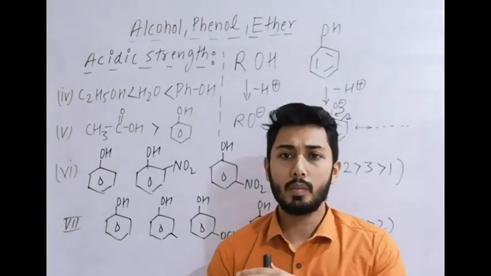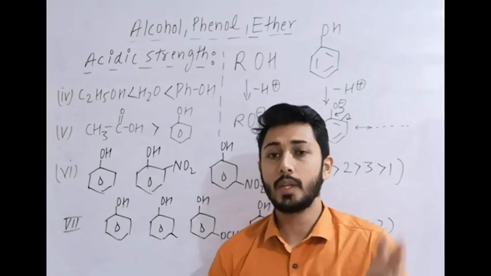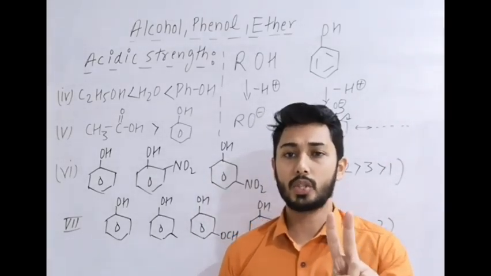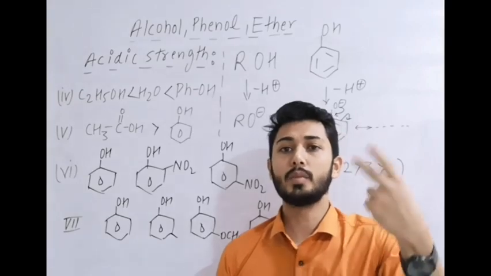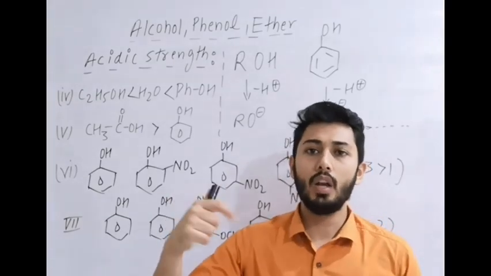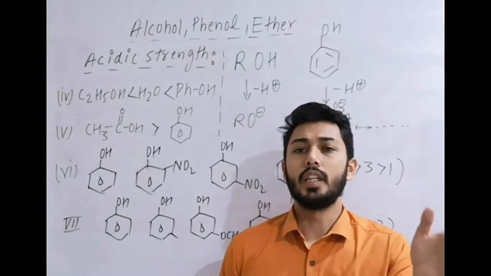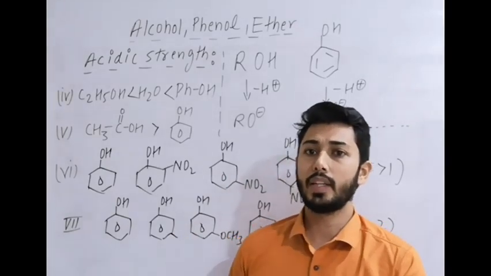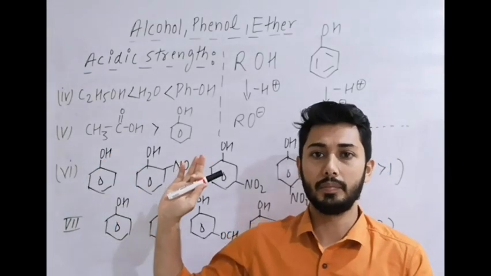Why? Because in carboxylic acid, after the loss of H plus, the carboxylate ion gives two equivalent resonating structures, which means the conjugate base is more stable. Whereas in phenol, after the loss of H plus, there are non-equivalent resonating structures, which is less stable as compared to the carboxylate ion.